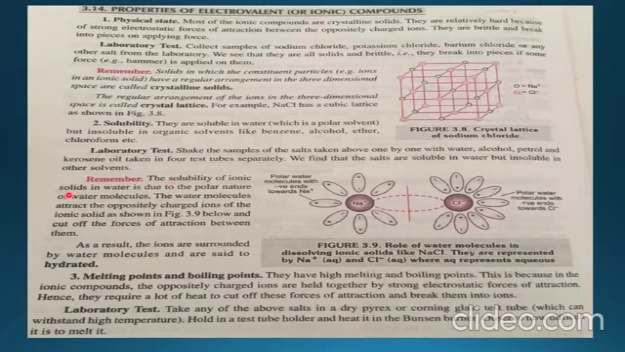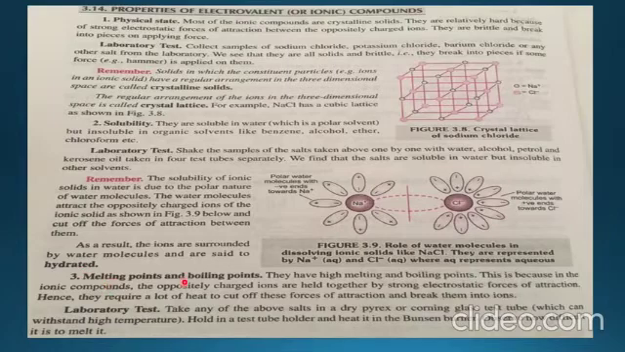So solubility of ionic solids in water is due to the polar nature of water molecules. The water molecules attract the oppositely charged ions of the ionic solid. See, this is Na and Cl, and these are the polar water molecules with negative ends towards the sodium and positive ends towards the chloride ion. As a result, the ions are surrounded by water molecules and are said to be hydrated.